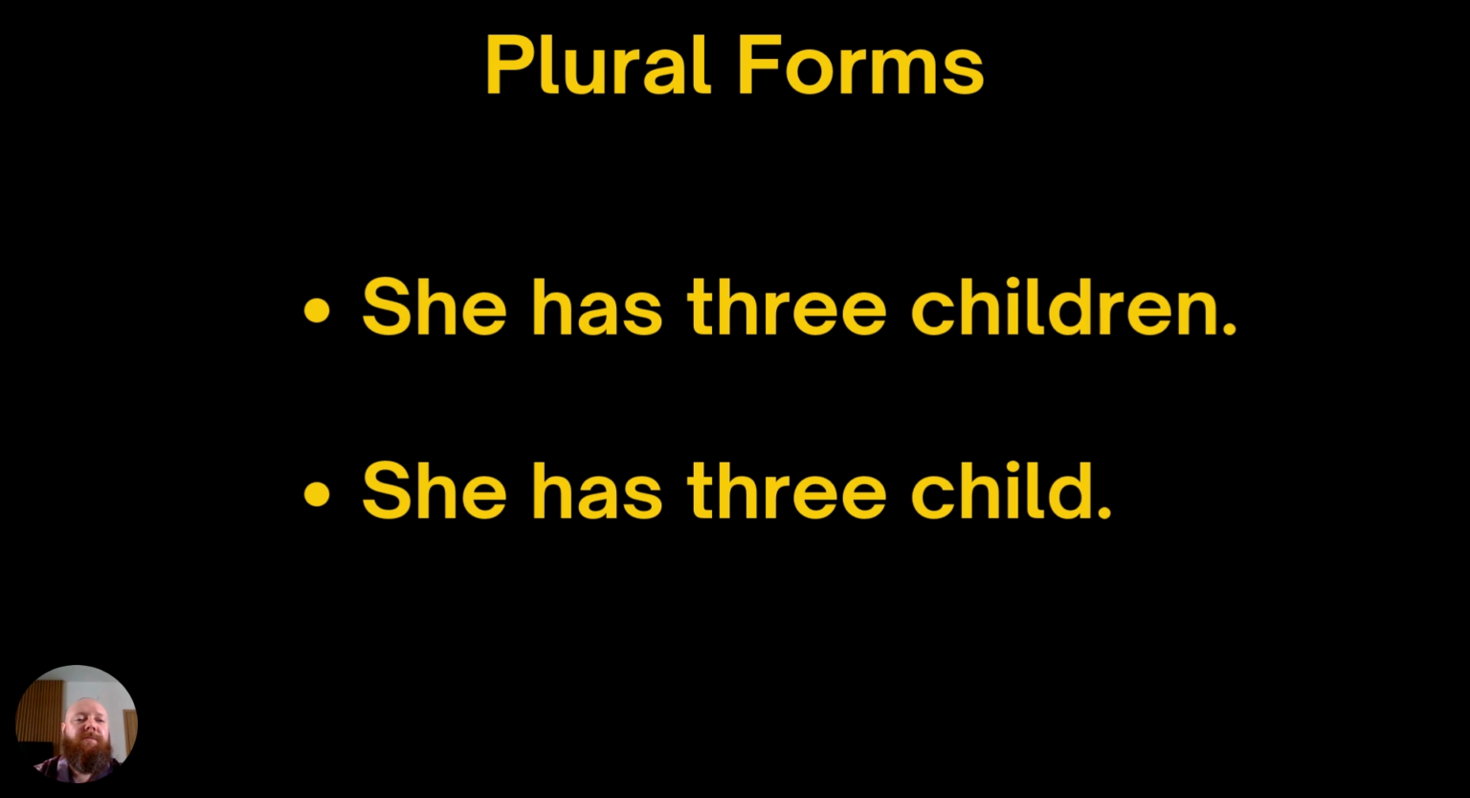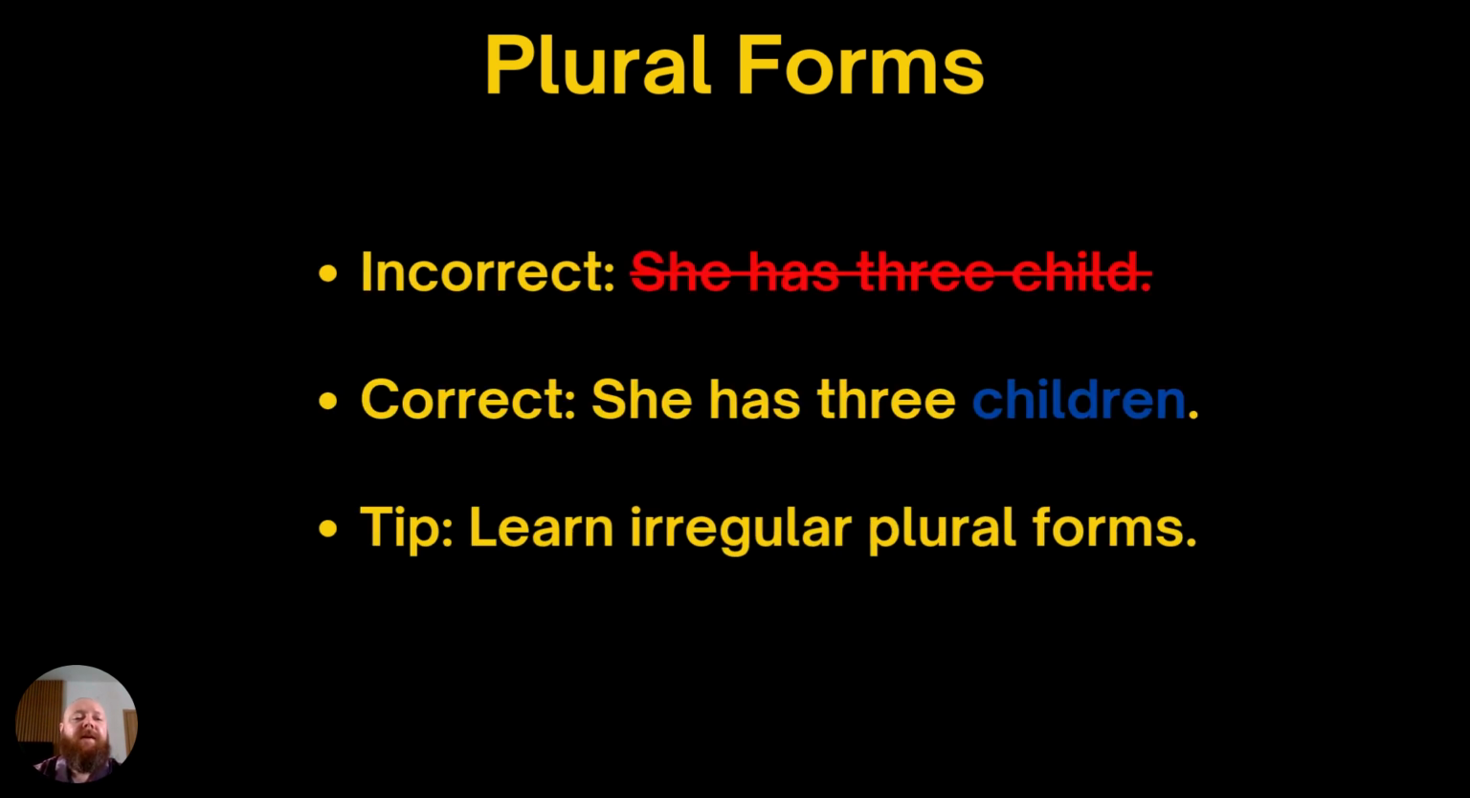Let's move on. So plurals. So she has three children, she has three child. Which one is correct? So let's have a look. So she has three children. So it would be one child, three children.